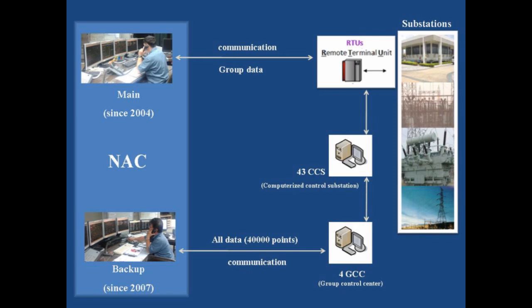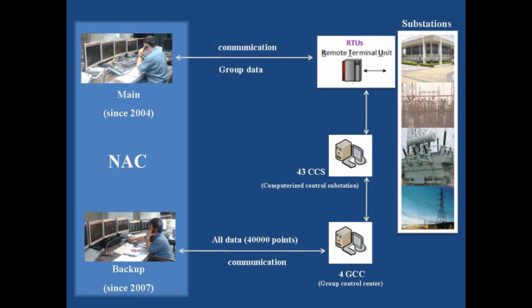From this picture, this side is the substation. All signals from substation equipment are linked to a remote terminal unit, or RTU. Therefore, every substation would have at least 1 RTU. This side is NAC. The main SCADA system scans data directly from all RTUs. But it does not scan all data.